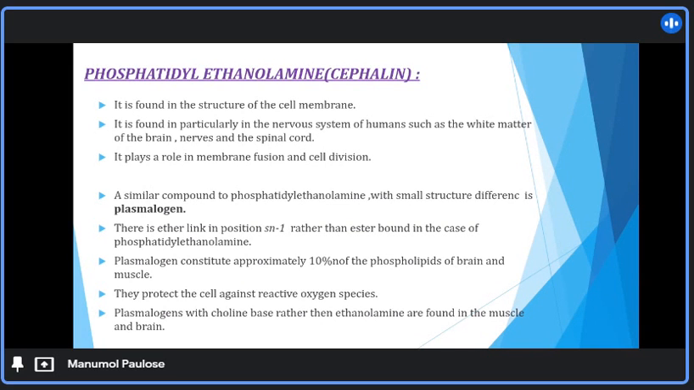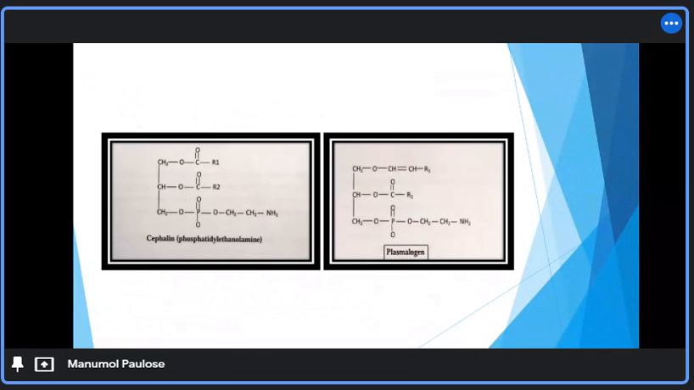Plasmalogen constitutes approximately 10% of the phospholipids of brain and muscle. They protect the cell against reactive oxygen species. Plasmalogen with choline base rather than ethanolamine is found in the muscle and brain. These are the structures of phosphatidylethanolamine and plasmalogen.